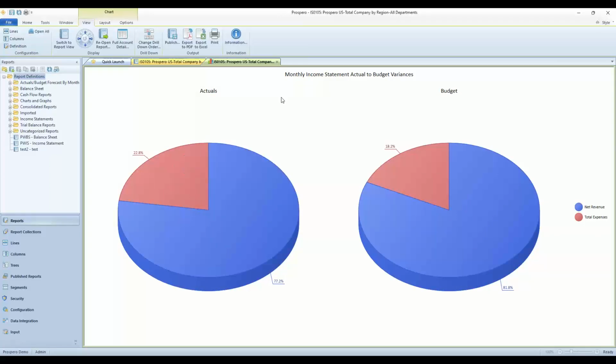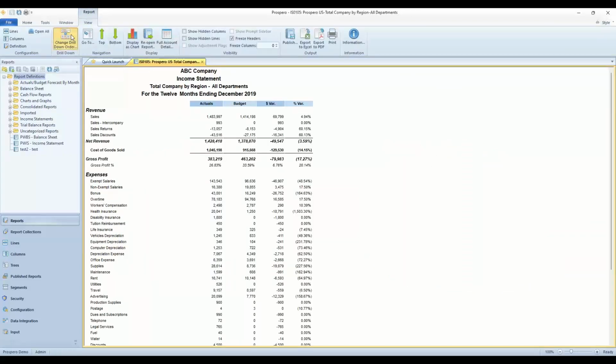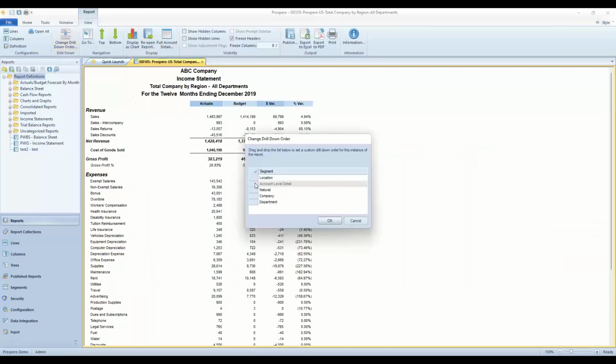Let me show you a little bit about resummarizing this data. So instead of drilling down to the location levels, let me change my drill down level. I'll take it back to the account level drill down up top.